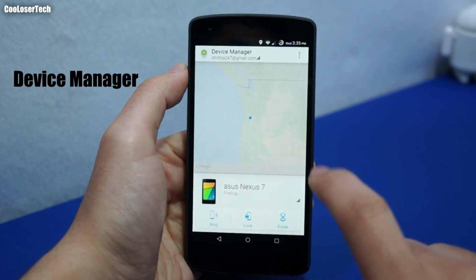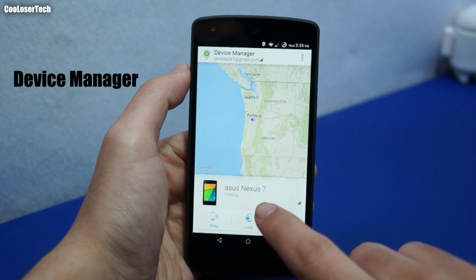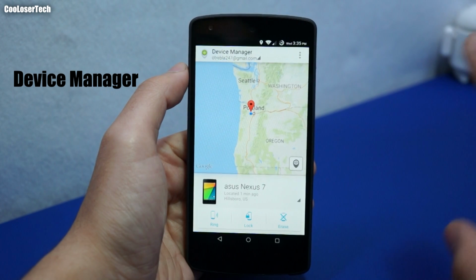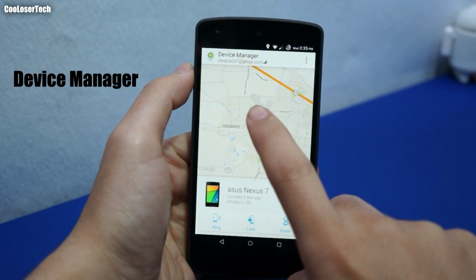Now this is an application that you must have. As you see, there's an Asus Nexus 7. It's gonna look for it. Let's say I'm like far away and I've lost, and my Nexus 7 is literally right there.